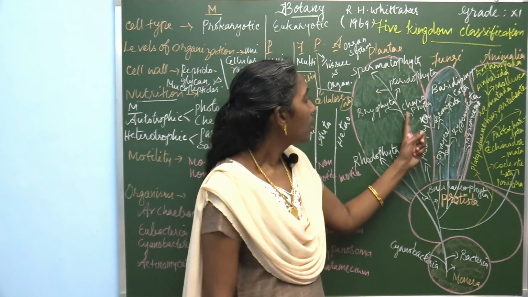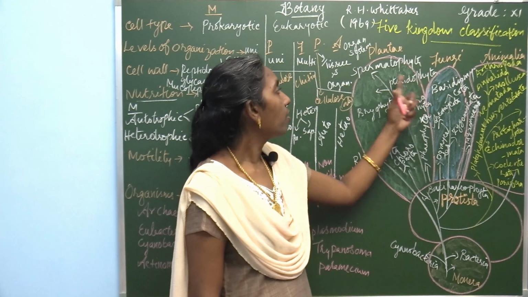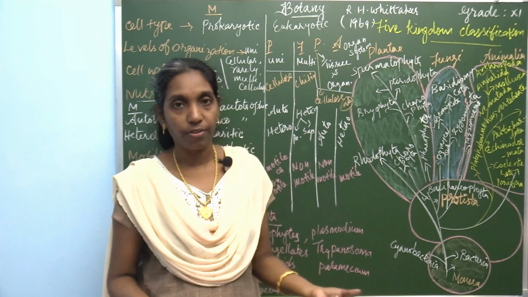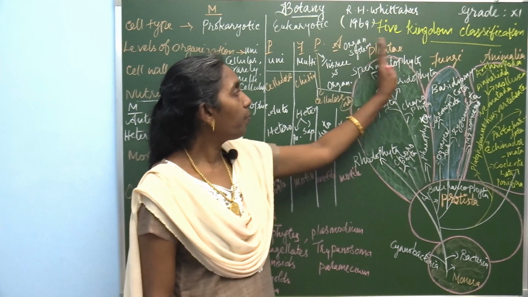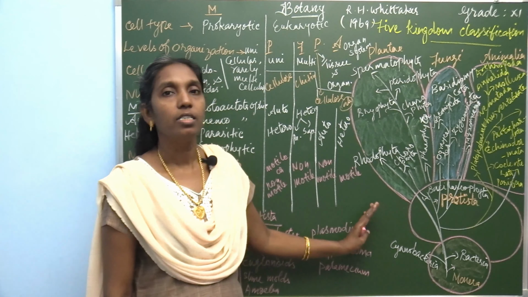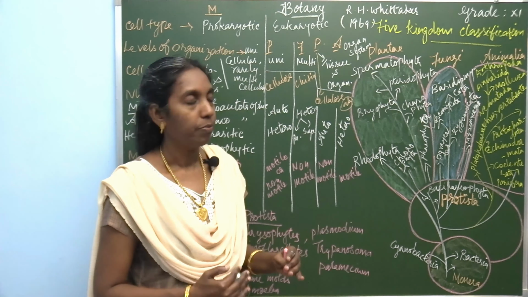Rhodophyta, Chlorophyta, Phaeophyta and Charophyta are the groups of algae, and then bryophytes, pteridophytes as well as spermatophyta, seed plants. Every plant is included under the kingdom Plantae.